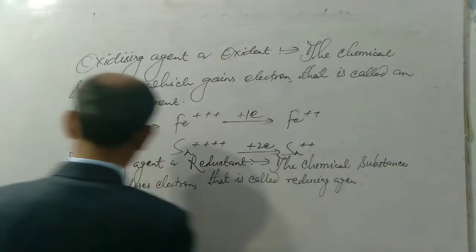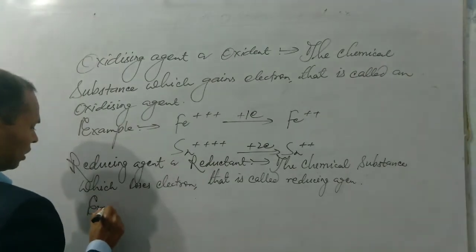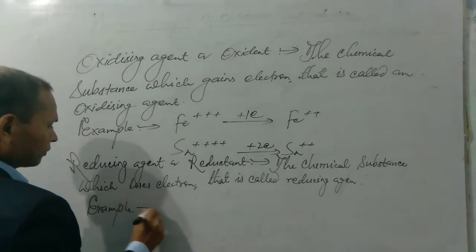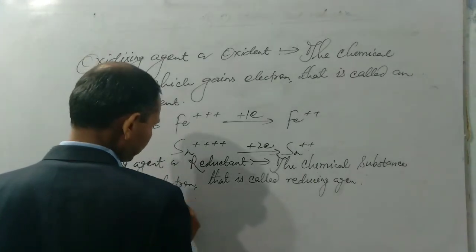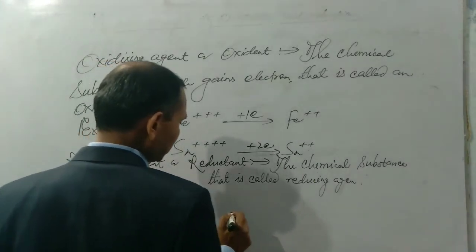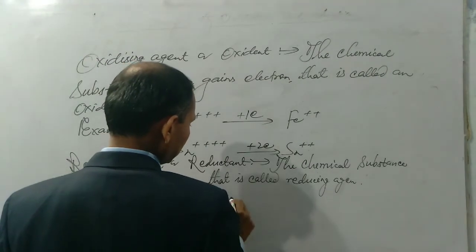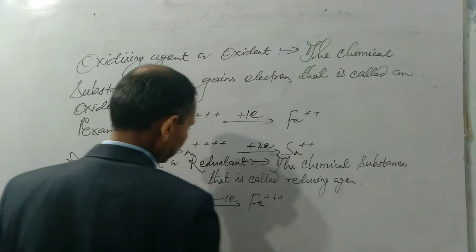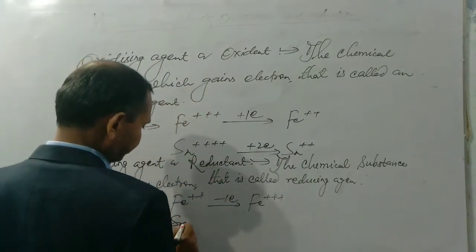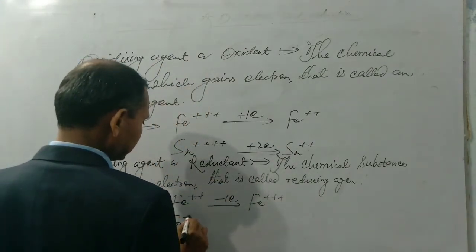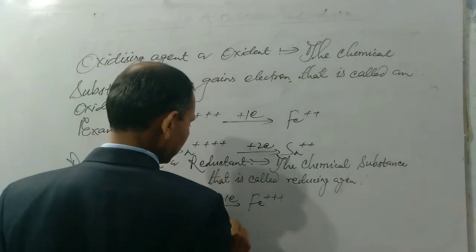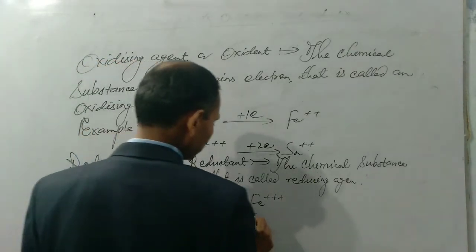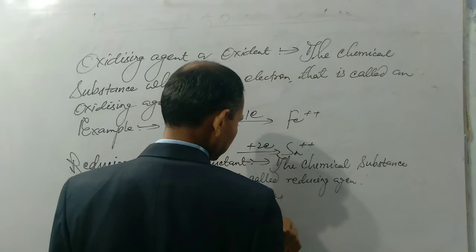As for example, Fe2+ loses 1 electron to form Fe3+ ion. Similarly, Sn2+ ion loses 2 electrons to form Sn4+ ion.